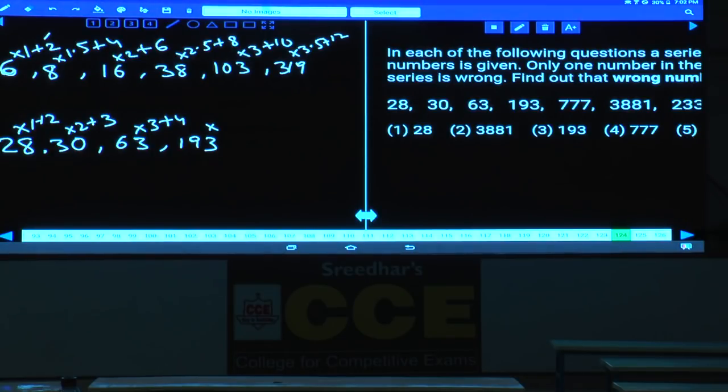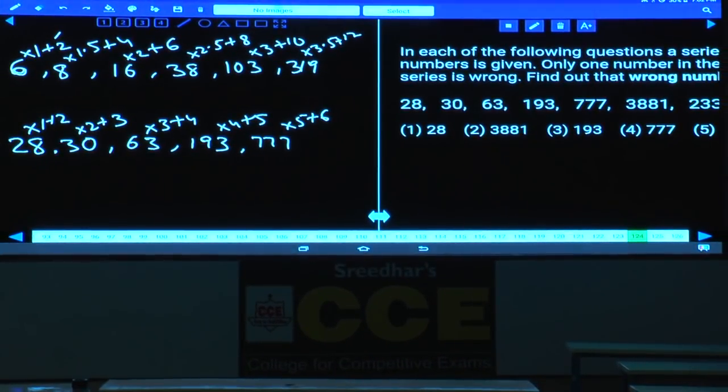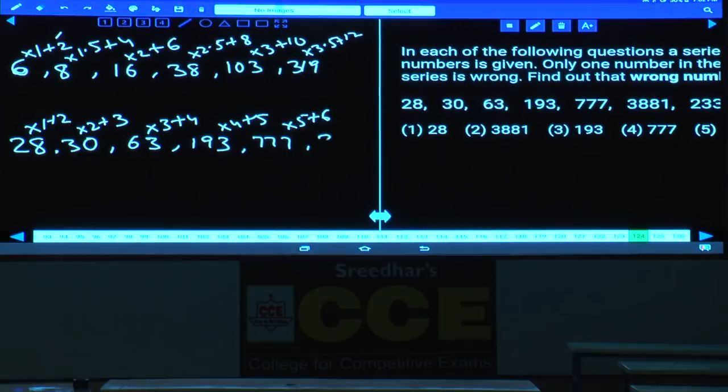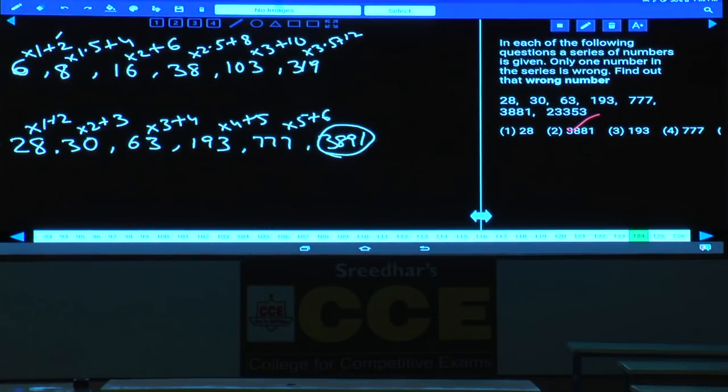Next one, 193 into 4 plus 5, isn't it? 3 into 4, 12 plus, and this will be 777, and 777 into 5 plus 6, then what is the number here? 3891 is the number and here it is given as 3881, hence this is the wrong one. Choice 2. The correct number is 3891, and in its place 3881 is given and that is the wrong number. And the next one must be into 6 plus 7. Each of these numbers is multiplied with 1, 2, 3, 4, 5, 6 and 2, 3, 4, 5, 6, 7 are added. And this is about question number 124.